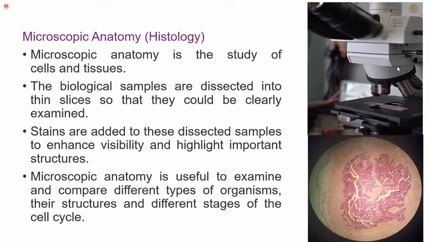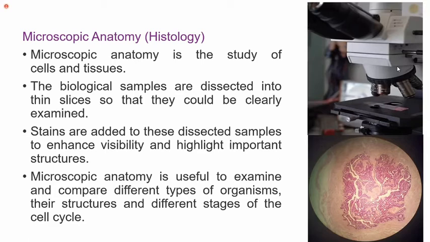This technology will bring you a clear picture of that particular cell or tissue, and you have to observe whether it is normal or not. If it is normal, that is microscopic anatomy. If it is abnormal, then again it goes to pathology. This is the reason that if you want to be identified as a good doctor who can identify abnormal things, you must have a sound knowledge of histology.